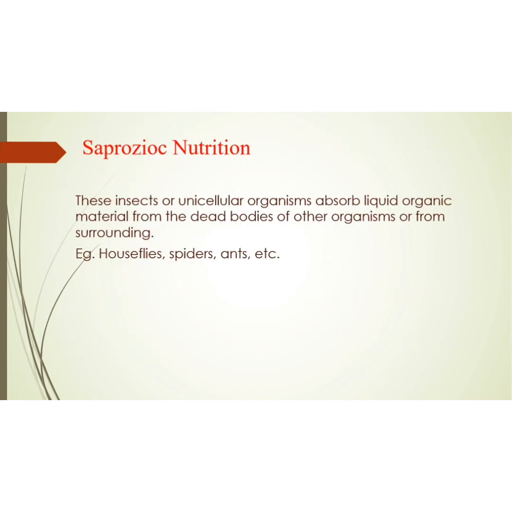Saprozoic nutrition. These insects or unicellular organisms absorb liquid organic material from the dead bodies of other organisms or from the surroundings. For example, houseflies, spiders, ants, etc. They take the liquid organic material from dead bodies.